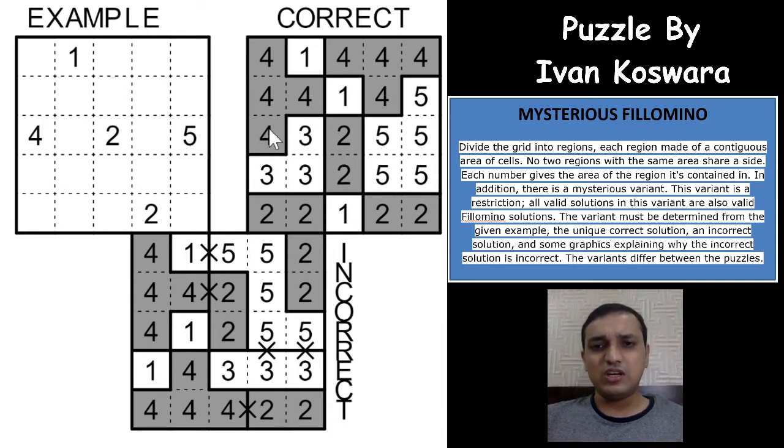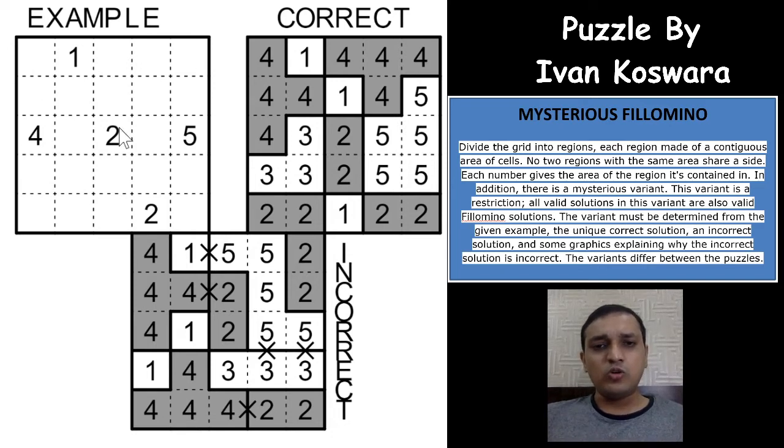As you can see here, this region has 4 cells, so it has all 4s in it. This region has 5 cells, so it has all 5s in it. The region should have exactly as many cells as the number indicated, right? So you cannot have a region of 4 cells having all 2s in it. It is not at all possible. A 4 will have a 4-cell region, a 1 will have only a 1-cell region, a 2 will have a 2-cell region with all 2s in it.